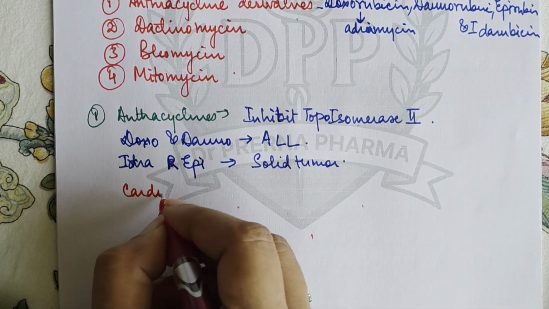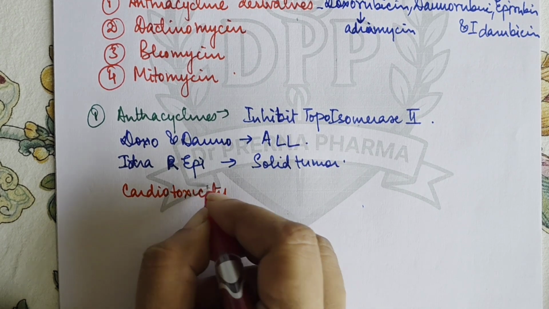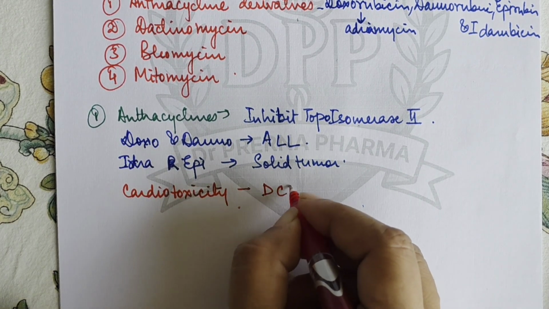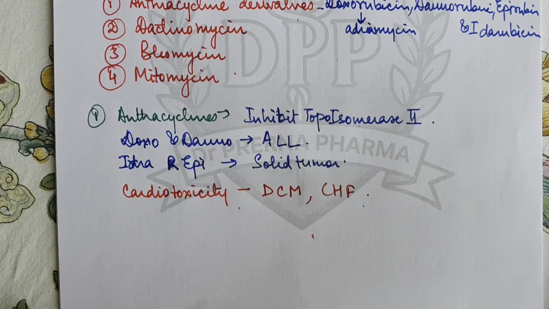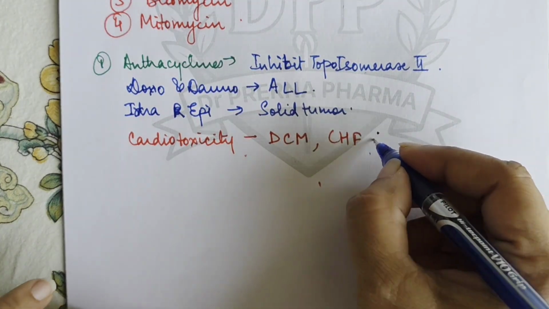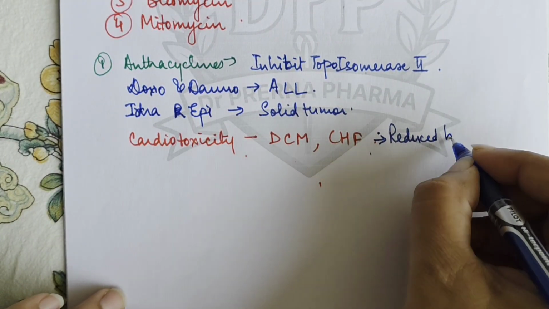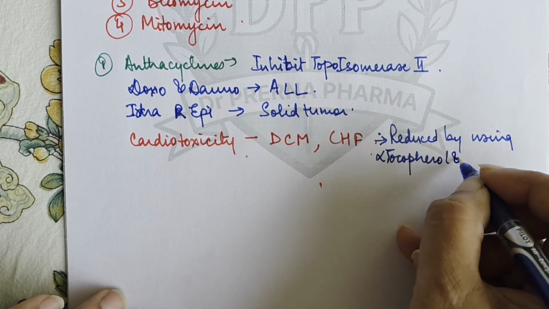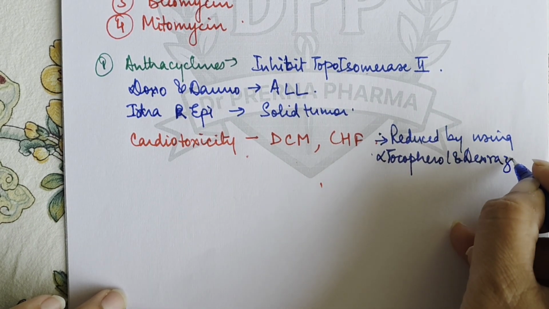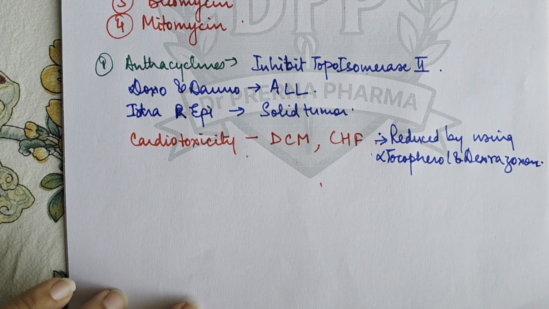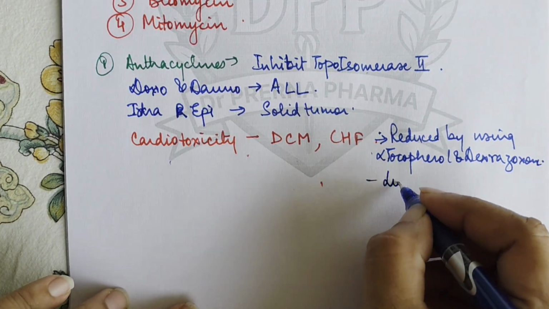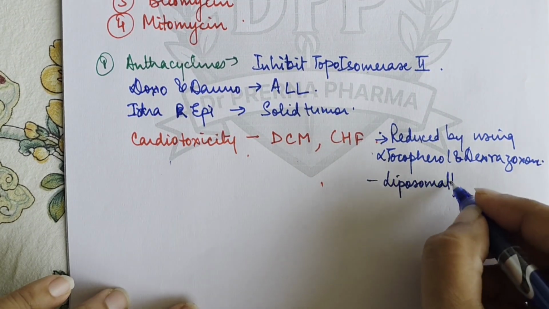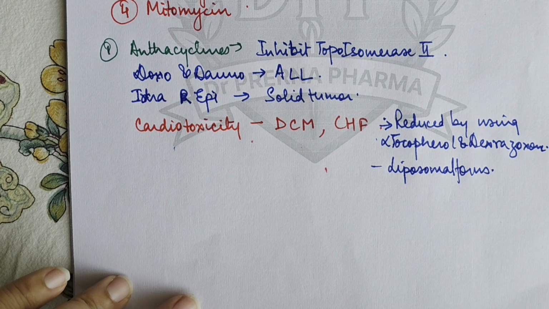They are cardiotoxic, and this is usually manifested in the form of dilated cardiomyopathy and congestive heart failure. This adverse effect can be reduced by using alpha tocopherol and dexrazoxone. Also, if liposomal forms are used, they can reduce the toxicity.